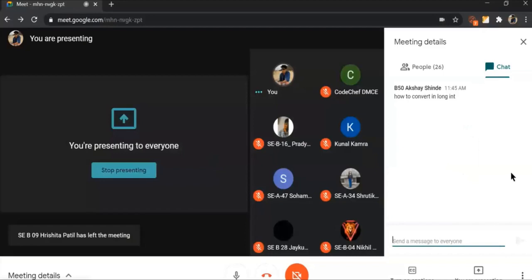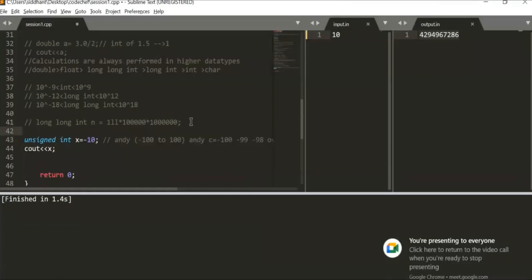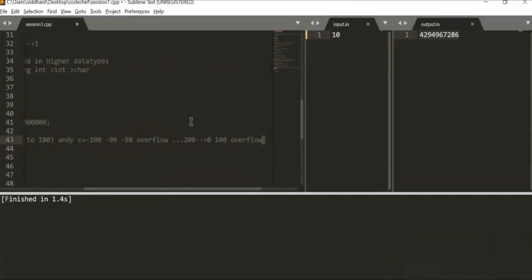Coming up to the question, how to convert in long int? Long int is the same as int, right? Also, one thing you can do is try the same thing in a different format.